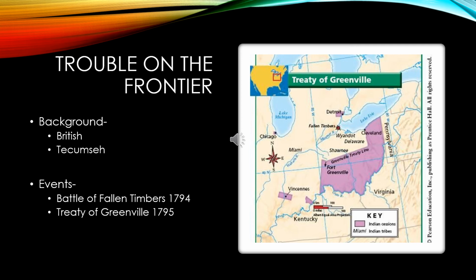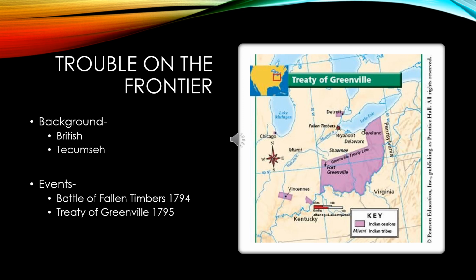On top of feuding political parties and fights within his cabinet and disagreements over taxes, Washington also had to face trouble on the frontier. We have seen throughout the school year that as colonists and now Americans moved further inland, they would come into conflict with the tribes that lived in that region. We also know that the Ohio River Valley had been an area that was really in hot demand. Remember, it was part of the French and Indian War. We see it again with Pontiac's Rebellion and the Proclamation of 1763.